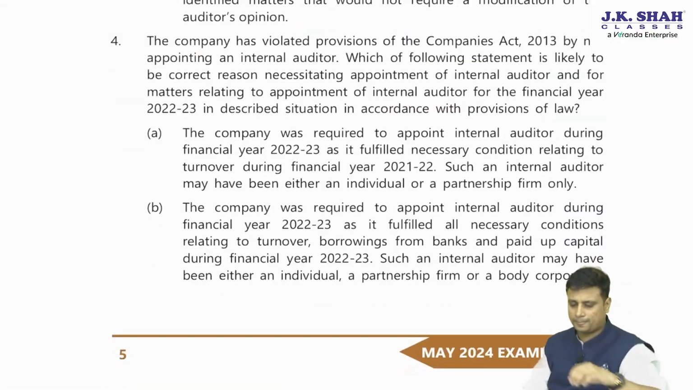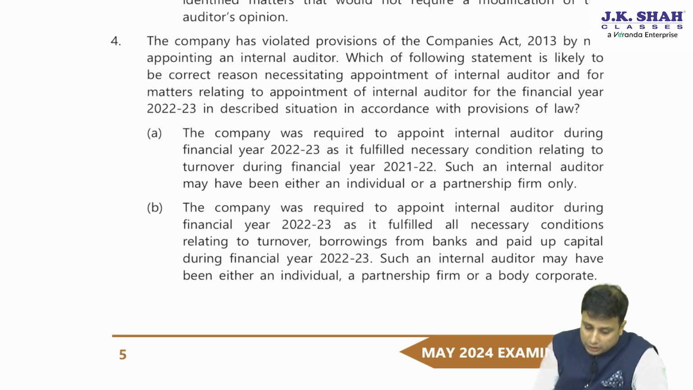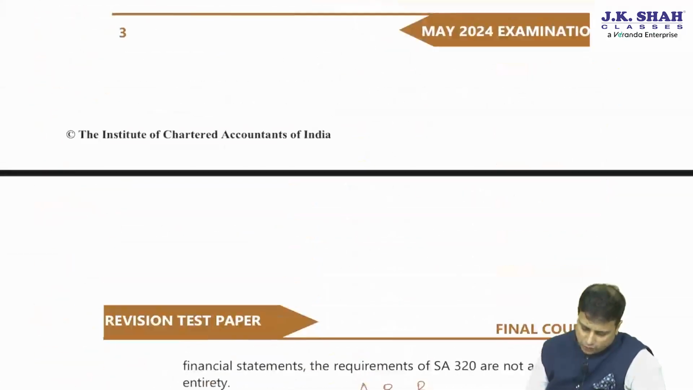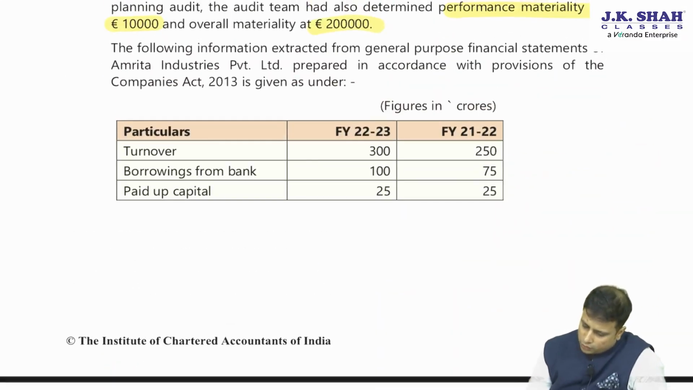Next, question number 4. The company has violated the provisions of the Companies Act by not appointing the internal auditor. Which of the following statements is likely to be the correct reason for necessitating appointment of internal auditor and for matters relating to appointment of internal auditor for the financial year 22-23 in the described situation in accordance with law? See, under internal audit, when do you appoint an internal auditor? Internal auditor is appointed under section 138 in case of a listed entity, in case of a public company, in case of a private company.